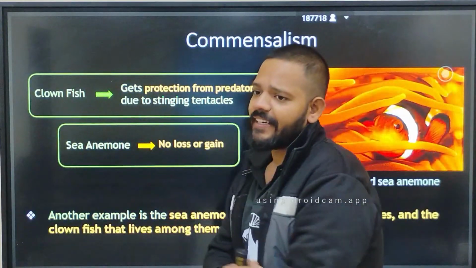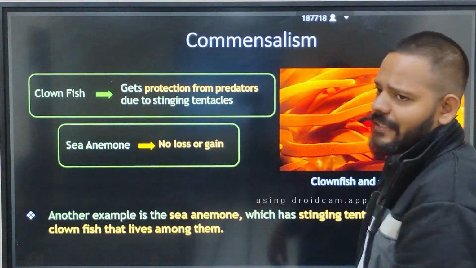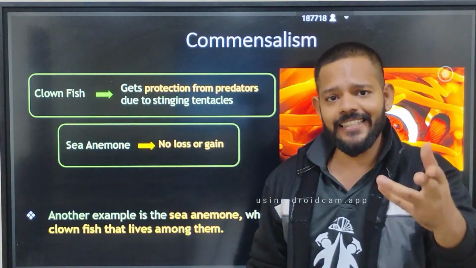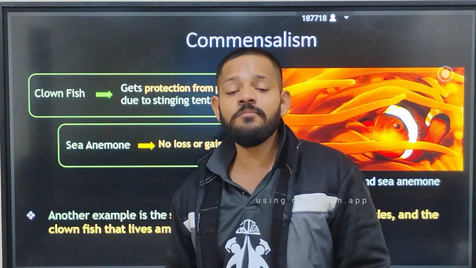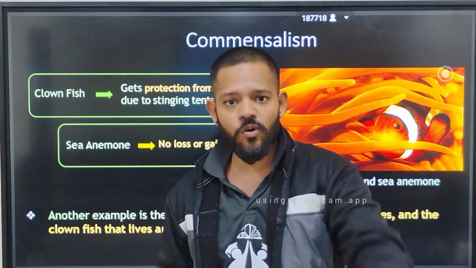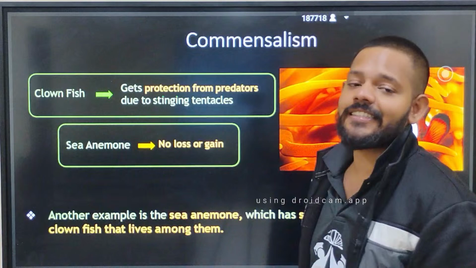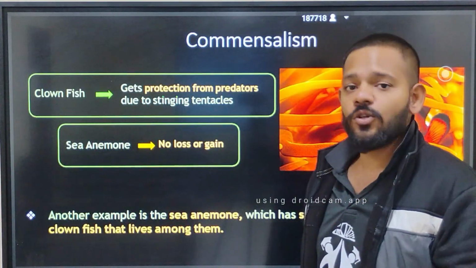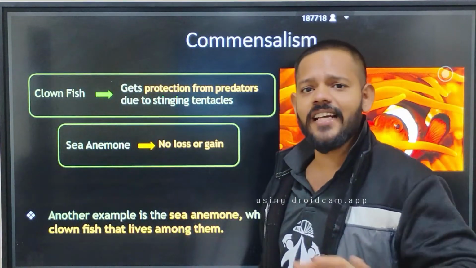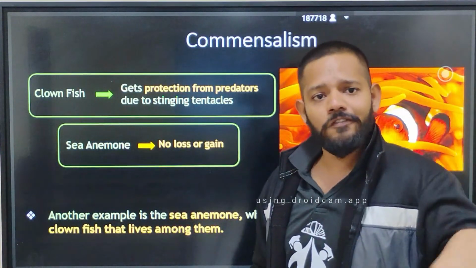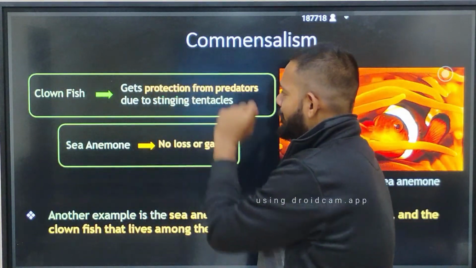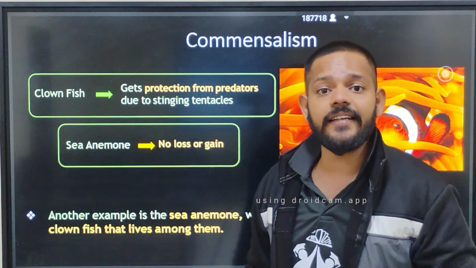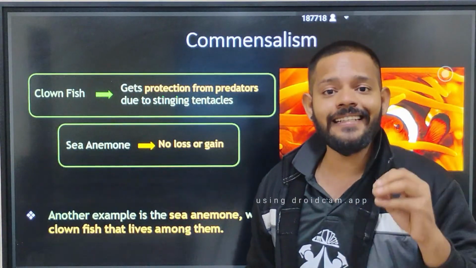Now the fourth example, also a classical example of commensalism, is clownfish and sea anemone. You will see this fish in the Nemo movie, Finding Nemo. This fish lives inside the sea anemone. The sea anemone is the house of your clownfish. The sea anemone does not get any gain and does not get any loss while keeping that clownfish inside its body, but the clownfish gets protection from its predators, because the sea anemone's tentacles contain cnidoblast cells, which are stinging cells.